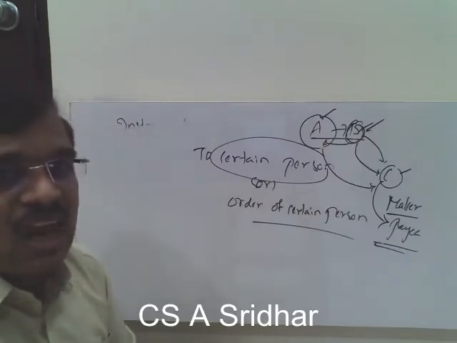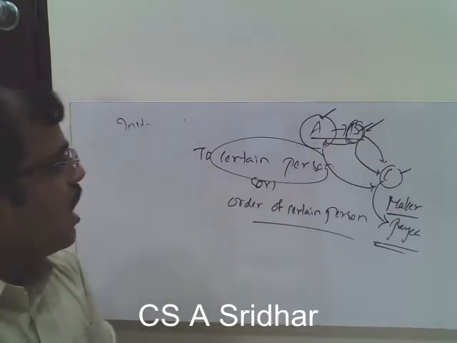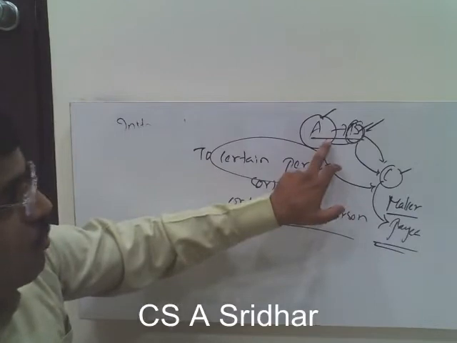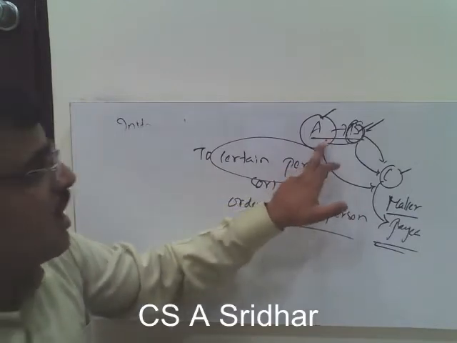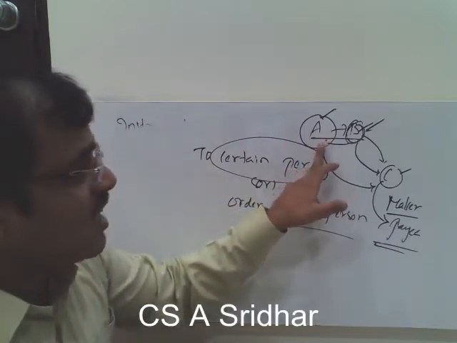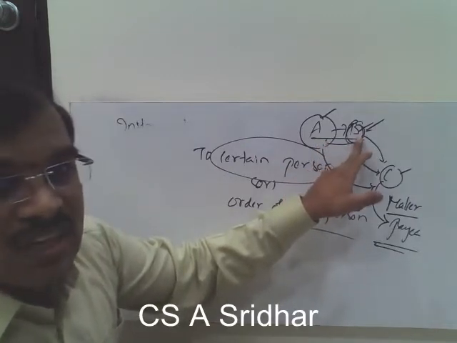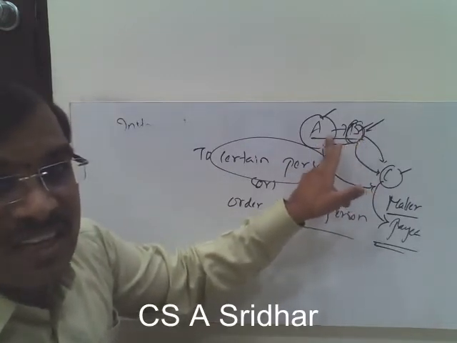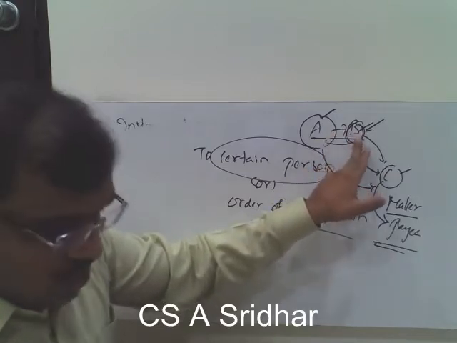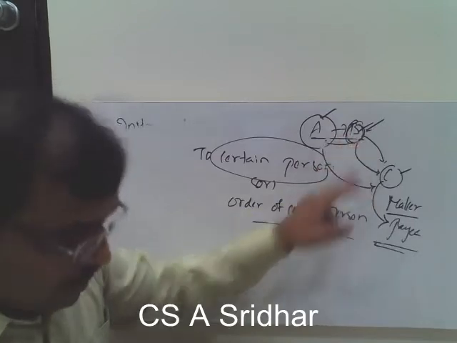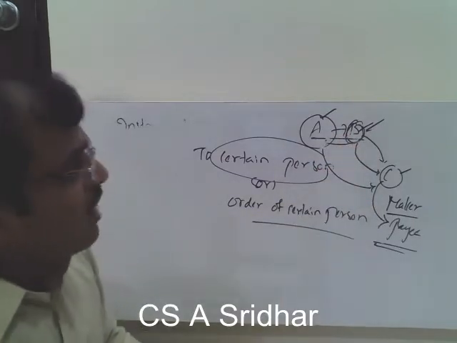Containing an unconditional undertaking. Already we have discussed that it has to be an undertaking. Who is giving the undertaking here? The maker is giving the undertaking. He is undertaking to make the payment to B. A is giving the instrument to B. Signed by the maker.